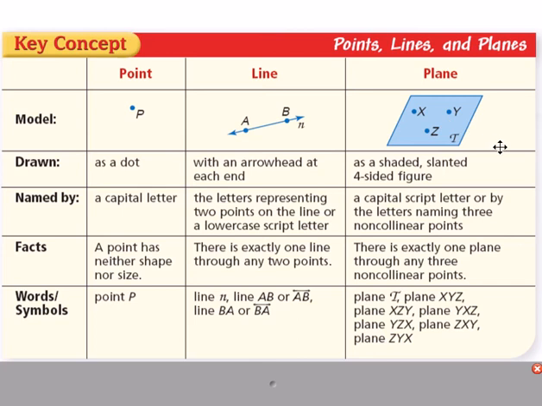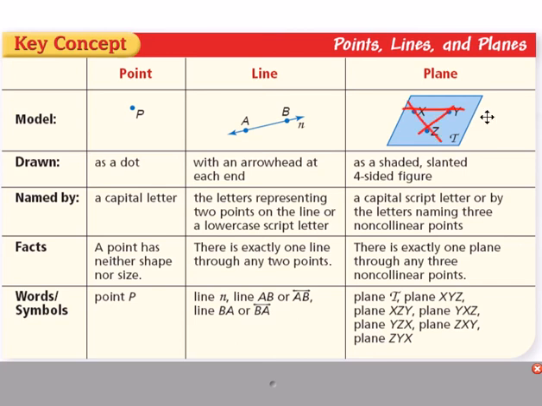Here's a drawing of a plane. It's flat, and the way you would name a plane is with a capital script letter. Script is kind of like cursive, so in this case, you can name this plane T, as you see down here, or with any 3 points, as long as they're not all collinear. So these are all different ways of naming this plane because X, Y, and Z are not on the same line. Any 2 of the 3 points would be collinear. So, X and Y, you can draw a line through them. Y and Z, you can draw a line through them.